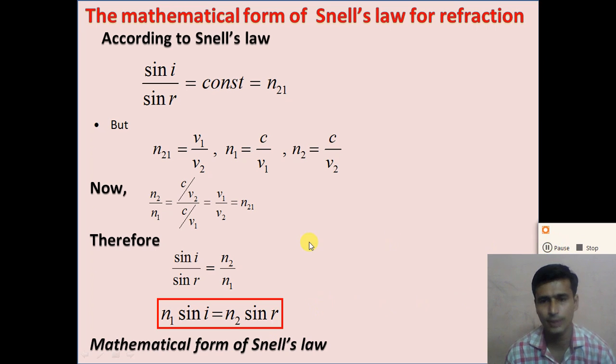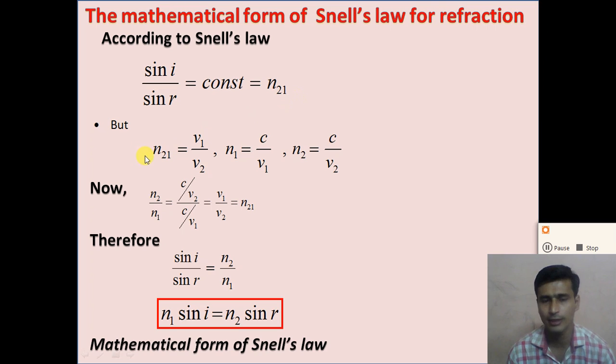So dear student, understand how we can derive the mathematical form of Snell's law. Let us revise once again. According to Snell's law, sin i divided by sin r is equal to n21, the refractive index of medium 2 with respect to medium 1.